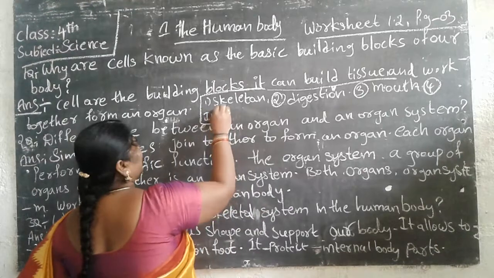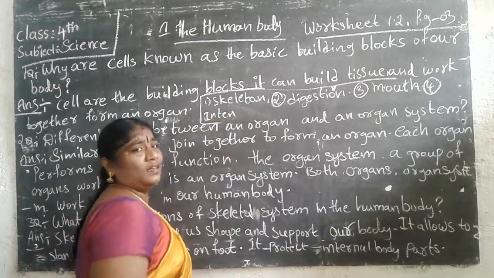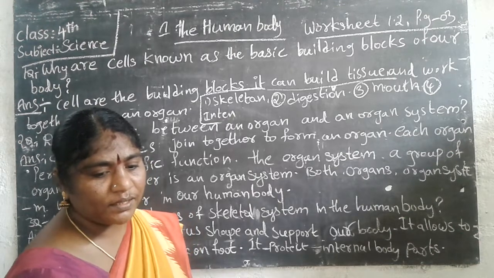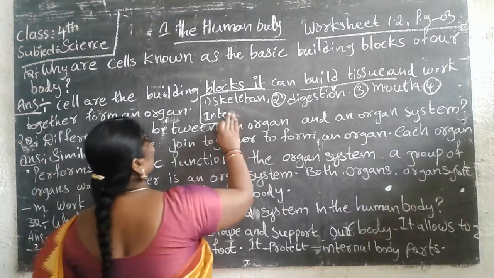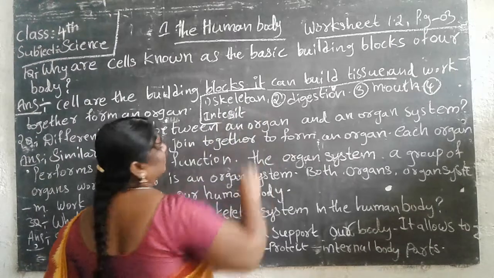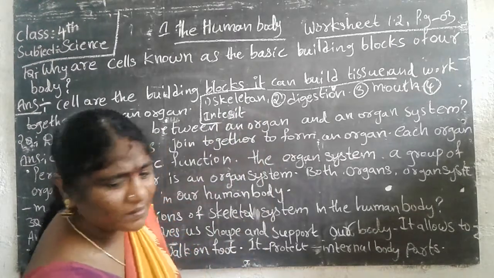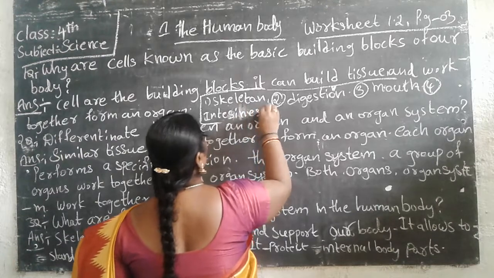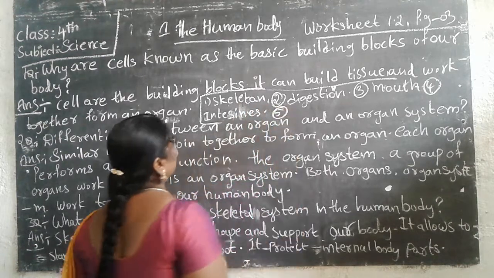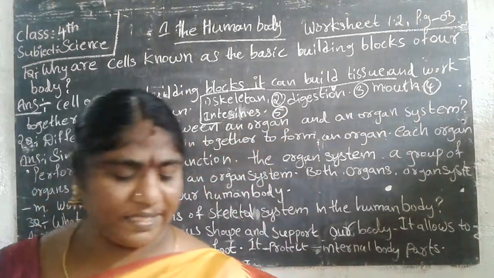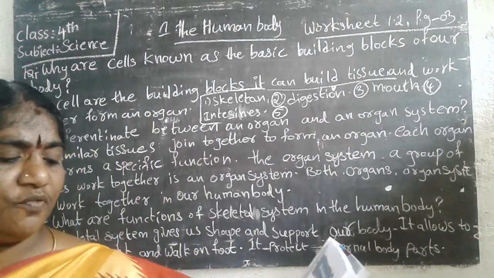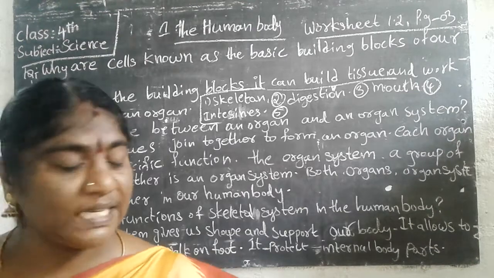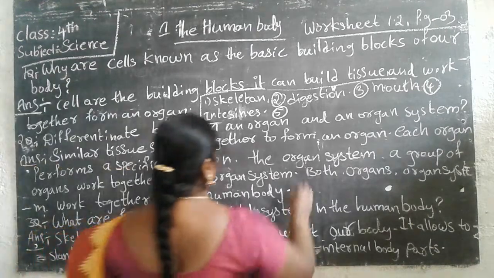Yes, in the intestine. Very good. Next, fifth one, the undigested food is thrown out of our body through what? Anus. Very good.